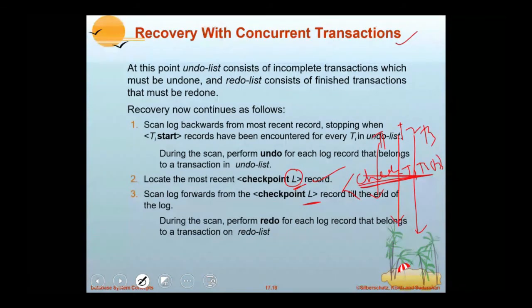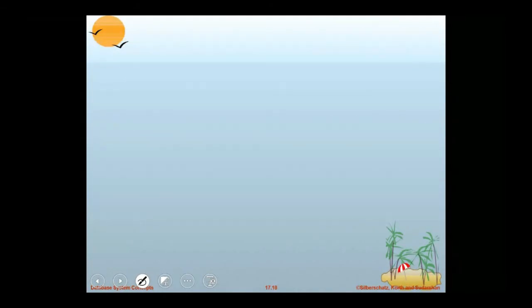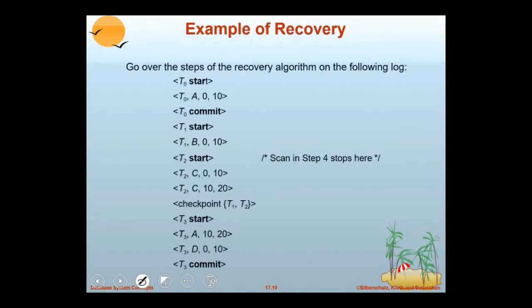Previously we had only one active transaction, because the previous assumption was serial execution. Because in serial execution only one transaction is active, we didn't mention any transaction identifier in the checkpoint. Now, because of concurrent transactions, we need to know what the active transactions are during the checkpoint. Here also it requires redo and undo operations, depending on the technique. Now, observe this log. T0 started, T0 commit, T1 start, T2 start, checkpoint.